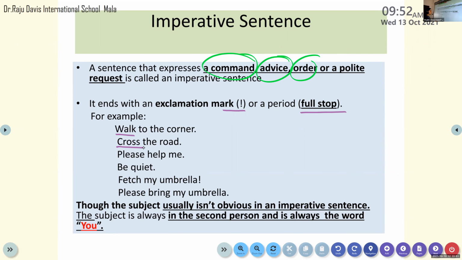"Please help me." This is a request, and help is the verb. "Please" is a magical word which helps us identify that this is an example of a request. This sentence is also starting with the verb. "Be quiet." Be is also a verb. "Fetch my umbrella." Fetch is a verb. "Please bring my umbrella." Here, "please" is a magical word which shows this is a request, and the sentence is also starting with the verb.